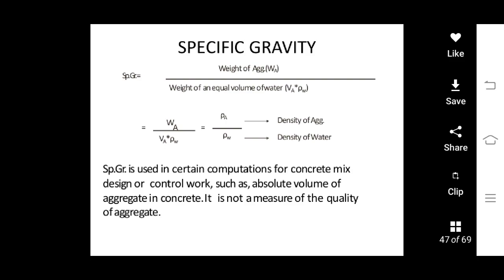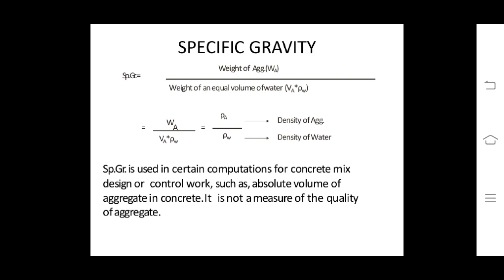The specific gravity is determined by the formula: weight of aggregate WA divided by weight of equal volume of water, that is VA into rho W. It is equal to rho A upon rho W, where rho A is the density of aggregate and rho W is the density of water.